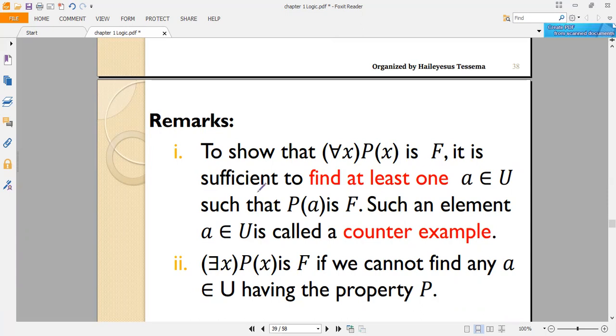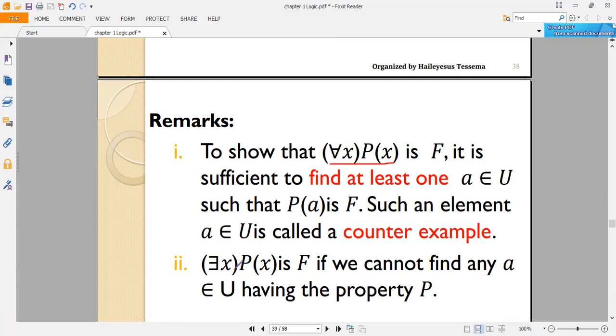It's sufficient to find at least one a in the universe of discourse such that p of a is false. Such a statement is said to be a counterexample. ስለዚህ for all x p of x የሚለውን false መሆኑን ለማሳየት አንድ ካውንተር ኤግዛምፕል from the universe of discourse ወስደን ቼክ እናደርጋለን ማለት ነው። ያቺ አንድ ካውንተር ኤግዛምፕል ፎልስ የምታደርገው ከሆነ ስቴትመንቱ የተሰጠን ኦፕን ፕሪፖዚሽን then that preposition is false እንላለን ማለት ነው። for what? for all x የሚለው false ይሆናል ማለት ነው። for all x የሚለው አይሰራም ማለት ነው። false መሆኑን ቼክ እናደርጋለን ማለት